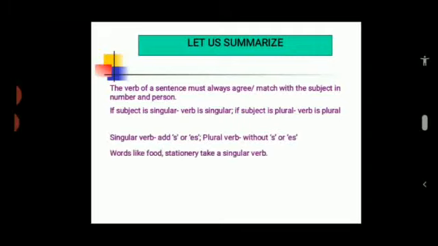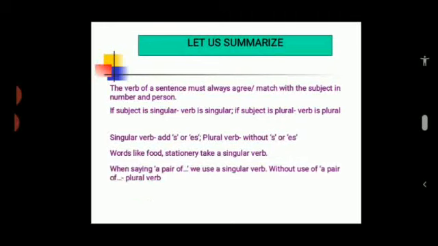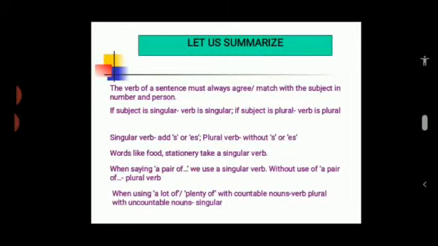Words like food, stationery take a singular verb. When saying a pair of something, we use a singular verb. Without use of a pair of something, we use a plural verb. When using a lot of, plenty of with countable nouns, verb is plural. And with uncountable nouns, verb is singular. So that's all for subject-verb agreement.